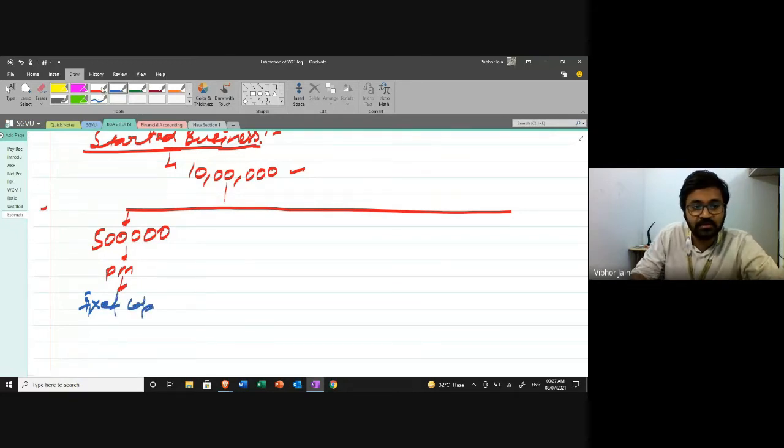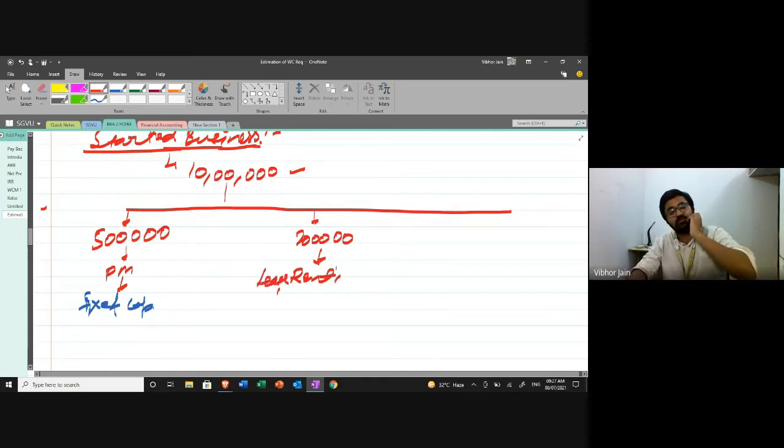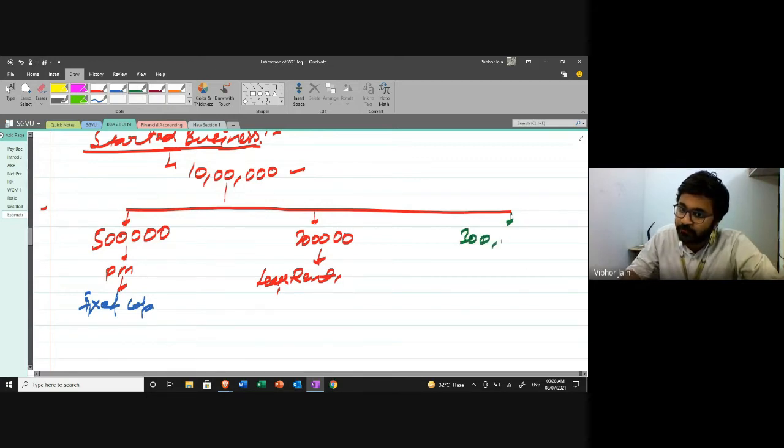Okay? And moreover, 2 lakh rupees you're going to invest in the property. For example, you're going to pay for the rent, the lease rent. You've taken the factory on lease. The remaining portion, that is 3 lakh rupees, you are going to keep in hand.